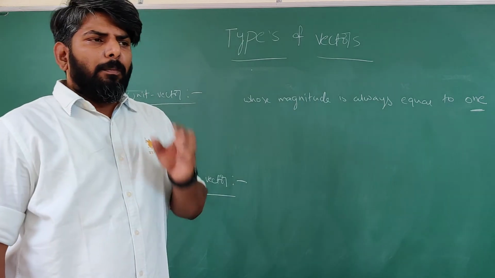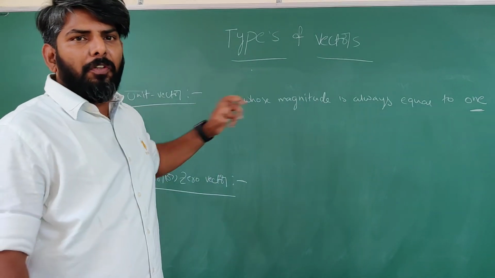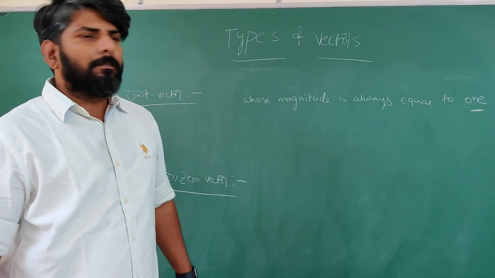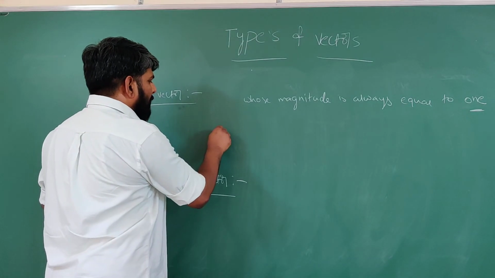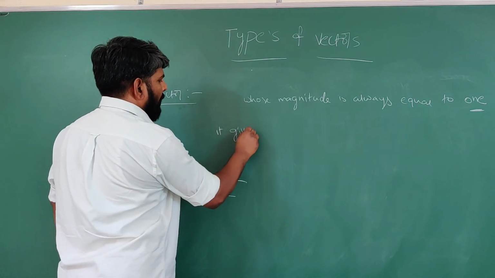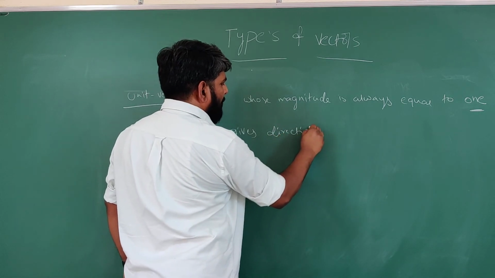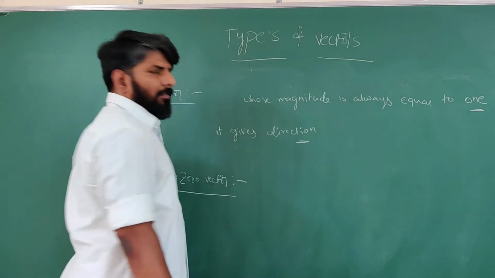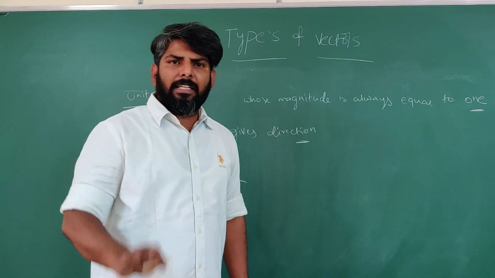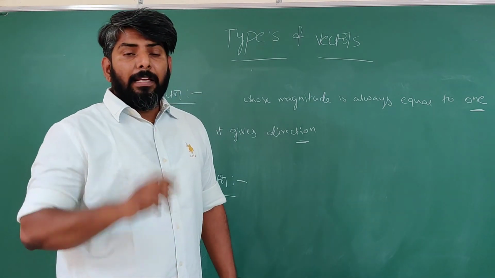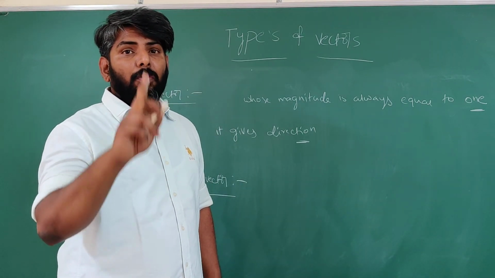Got it? The main importance of this unit vector is that it gives direction. Unit vector always gives direction. Its magnitude is always equal to 1.